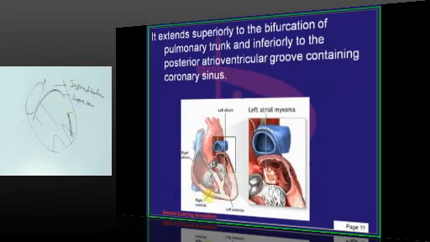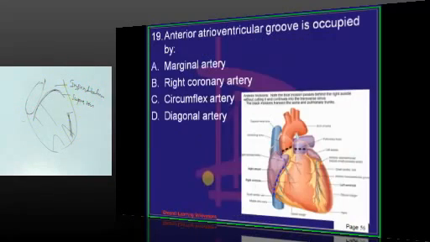So, it extends superiorly up to the bifurcation of the pulmonary trunk, inferiorly up to posterior atrioventricular groove containing the coronary sinus. Anterior atrioventricular groove is occupied by, marginal artery, that is passing along the inferior border of the heart. Right coronary artery, yes, that is present within the anterior atrioventricular groove. Circumflex artery, this is present in the left atrioventricular groove. Diagonal artery, that is present along the left margin of the heart. So, the content of anterior atrioventricular groove is right coronary artery.